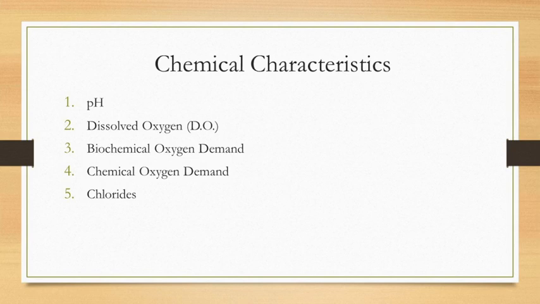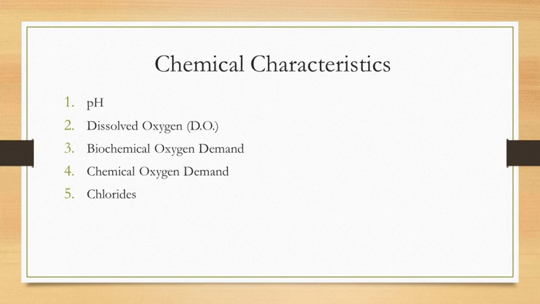Okay, so each and every industry has different characteristics. Some major characteristics of industries are pH, dissolved oxygen, BOD (biochemical oxygen demand), COD (chemical oxygen demand), and chloride.